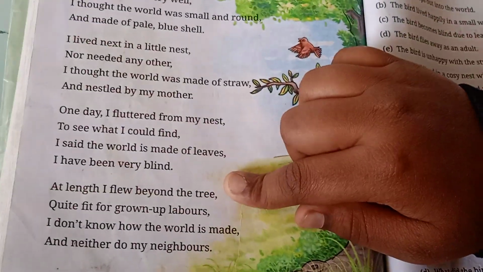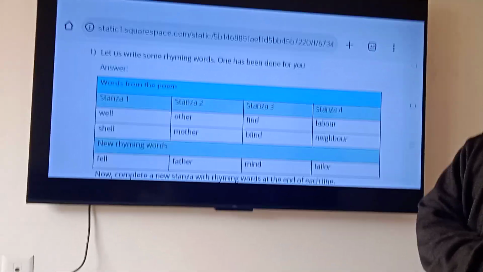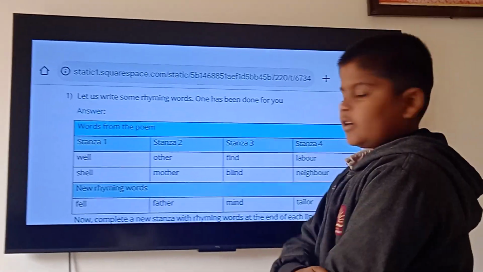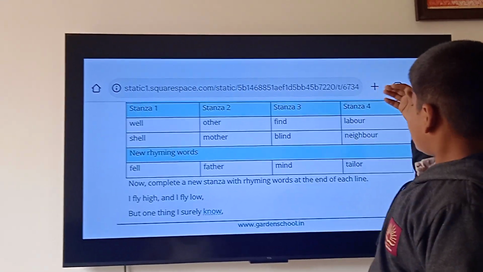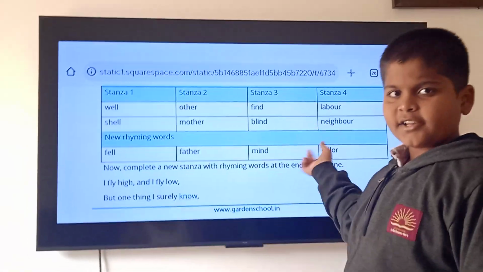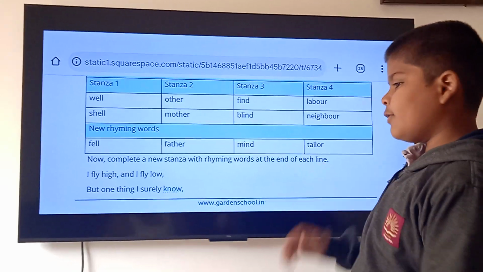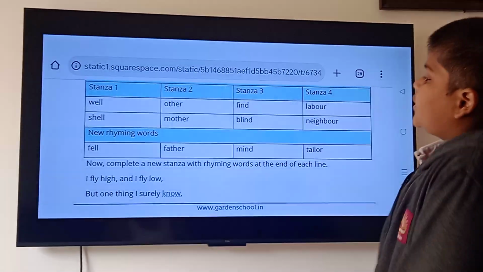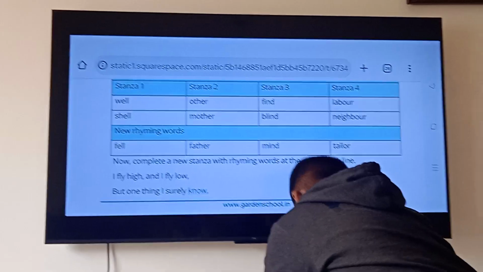In stanza 4, neighbors and labors are given. So there is another rhyming word, sailors. Just as I tell you: other, mother, father; find, blind, mind; labor, neighbor and tailor. The three I wrote are different. So now the next question. Now complete a new stanza with rhyming words at the end of each sentence.